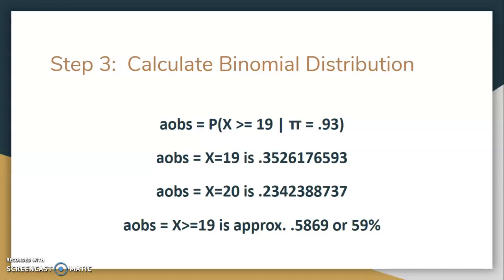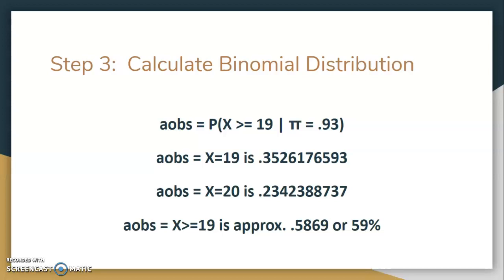Our alpha observed when x is 19 is approximately 0.3526. The alpha observed when x is 20 is approximately 0.2342.